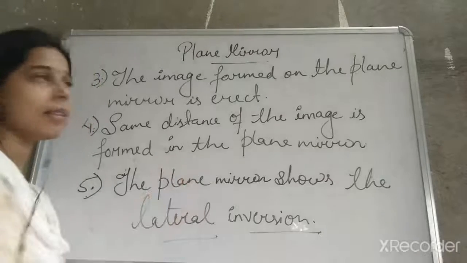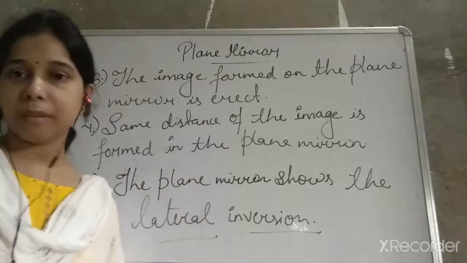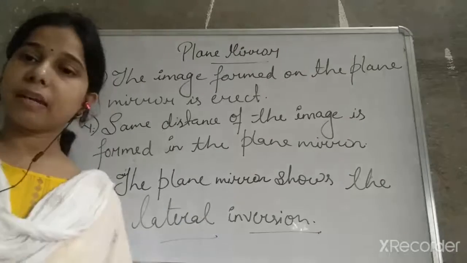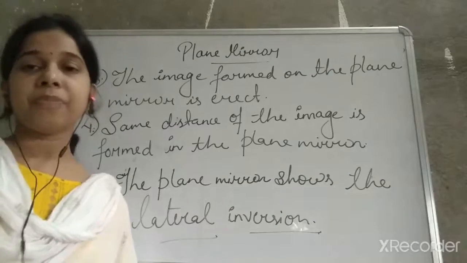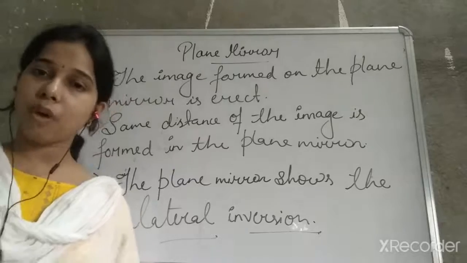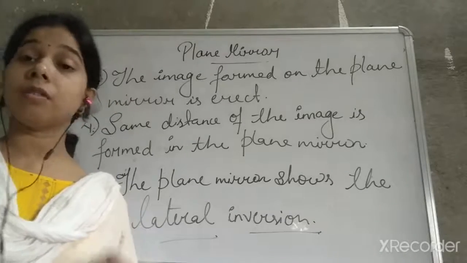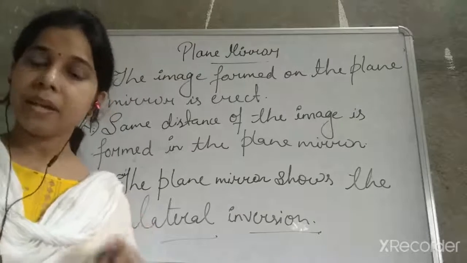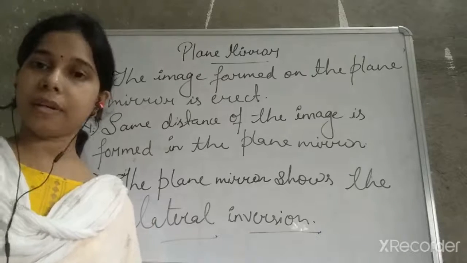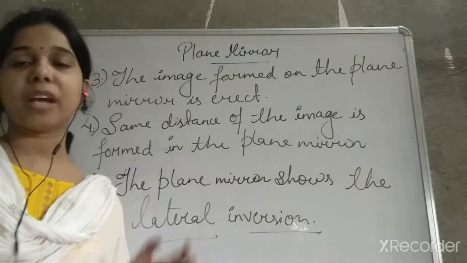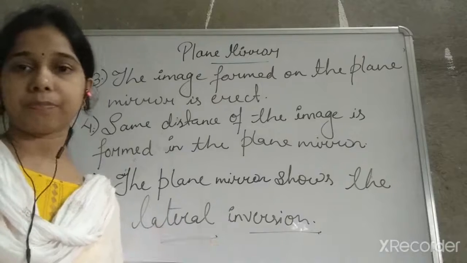So these are some of the characteristics of the plane mirror. I will revise it again, students. The first characteristic is that the image formed in a plane mirror is always virtual. It means unreal, that is, the image cannot be obtained on a screen.